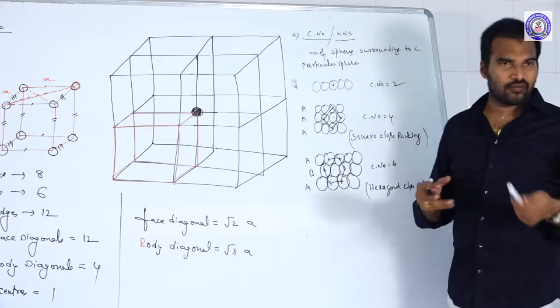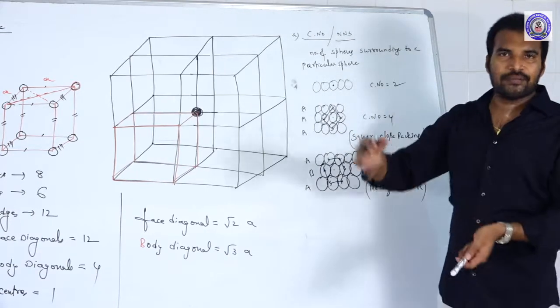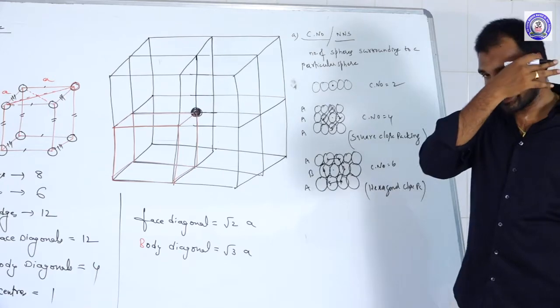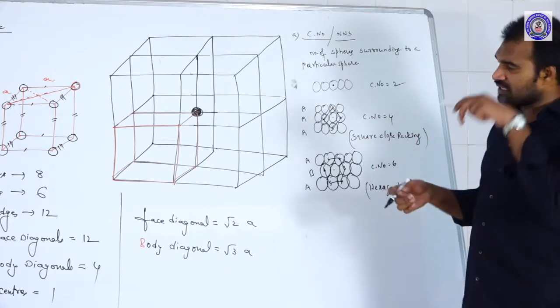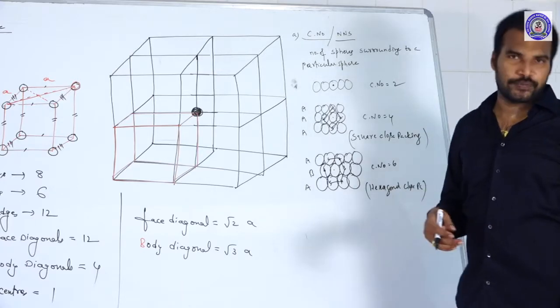Coordination number is nothing but the number of neighboring spheres that a particular sphere is directly contacting. That number we call the coordination number, or simply the number of nearest neighboring spheres.